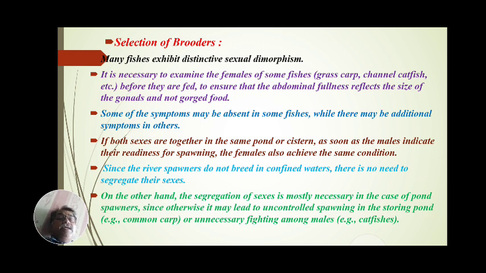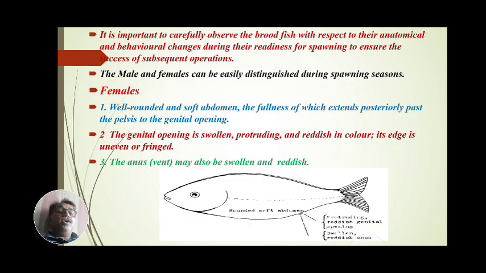On the other hand, segregation of sexes is mostly necessary in the case of pond spawners, since otherwise it may lead to uncontrolled spawning in the storing pond, or unnecessary fighting among the males, as in catfish and common carp. These are to be seen.